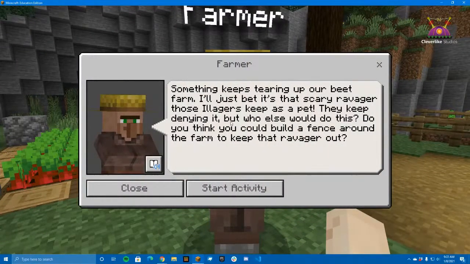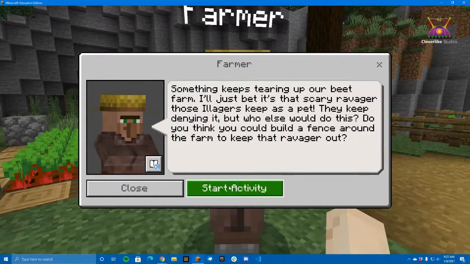Something keeps tearing up our beet farm. I'll just bet it's that scary ravager those illagers keep as a pet. They keep denying it, but who else would do this? Do you think you could build a fence around the farm to keep that ravager out? Now, you're speculating. That could be dangerous. It's not a good way to live.